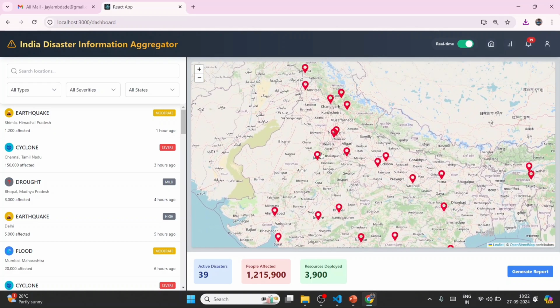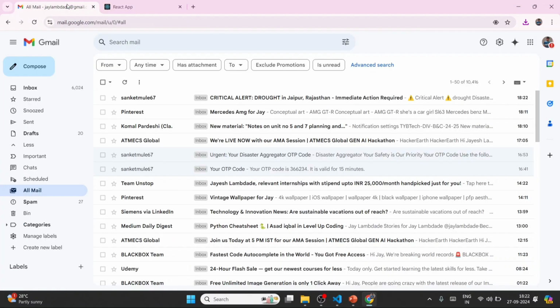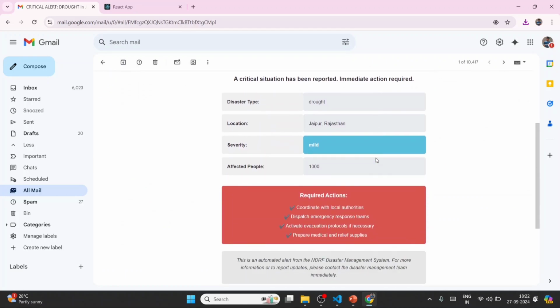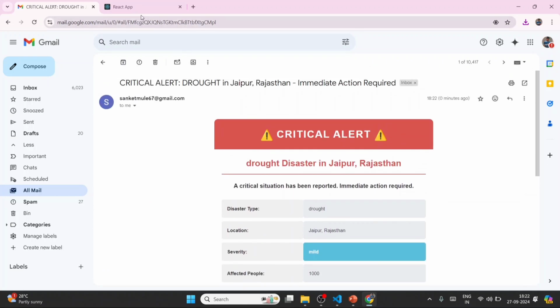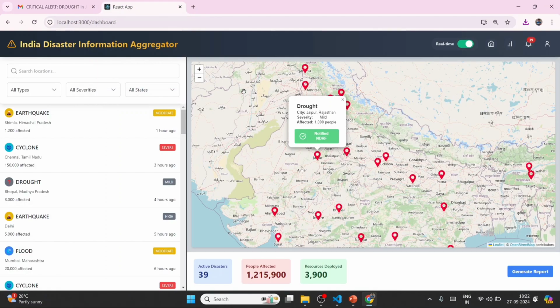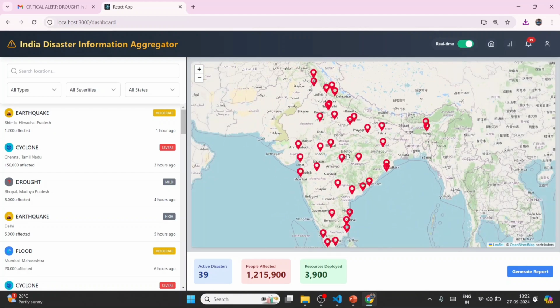Now, coming back to the dashboard, there is an additional feature that when you click on a specific location on the map, there's an email feature that lets you send automated alerts to the nearest SDRF and police forces to ensure timely response. This complete dashboard solution helps the NDRF and other agencies by providing real-time information, quick insights, and the ability to coordinate.